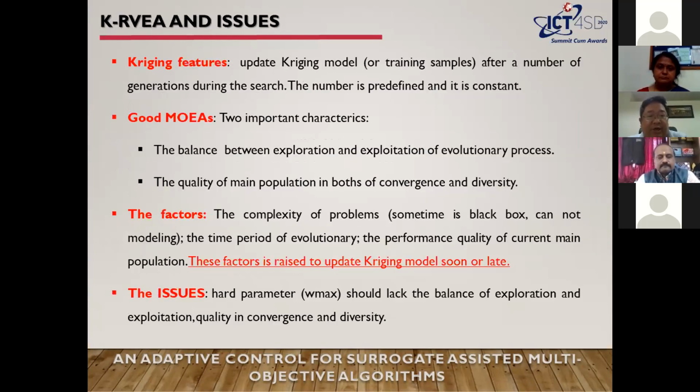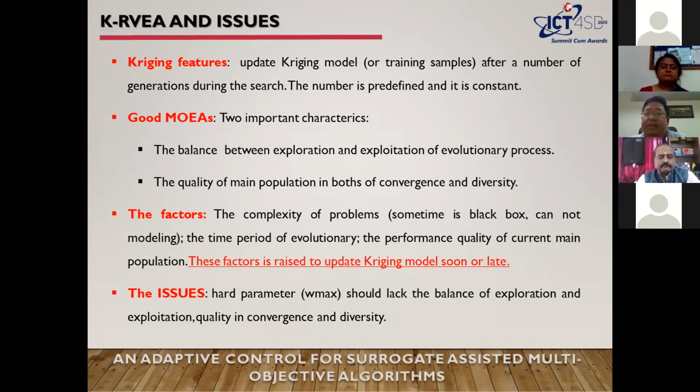A very important step in the Kriging feature is updating the Kriging model or training samples after a number of generations during the search. This number is predefined and constant over time.